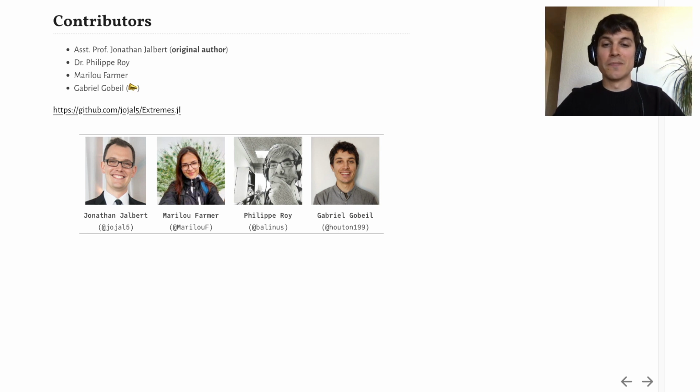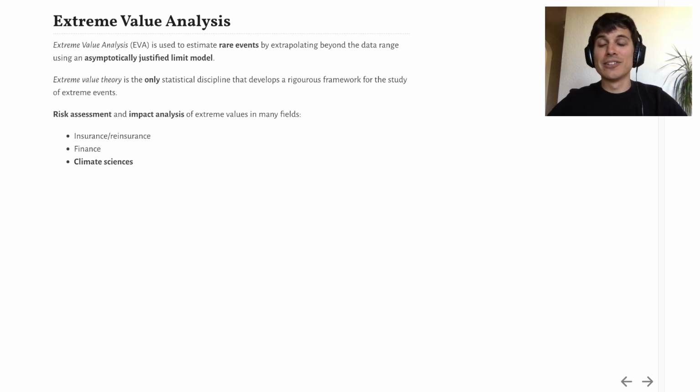Now, you may or may not be familiar with extreme value analysis, so I'll start with a brief introduction. Extreme value analysis, or EVA, is used to estimate rare events by extrapolating beyond the data range using an asymptotically justified limit model. It is based on extreme value theory, the only statistical discipline that develops a rigorous framework for the study of extreme events.